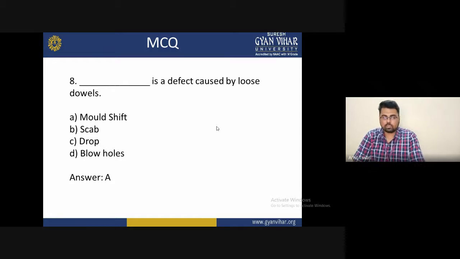Eighth question: dash is the defect caused by the loose dowel. The options are A, mold shift; B, scrap; C, drop; and D, blowholes. The correct answer is A, mold shift is the defect caused by the loose dowel.